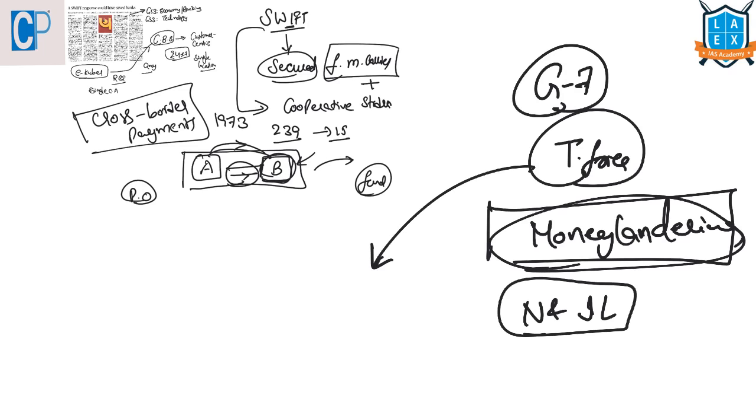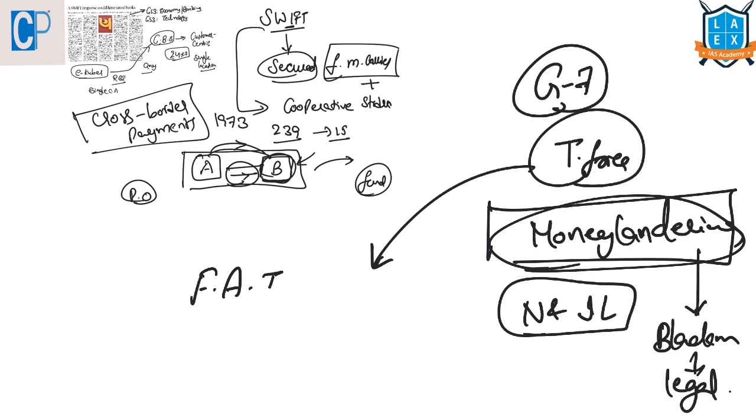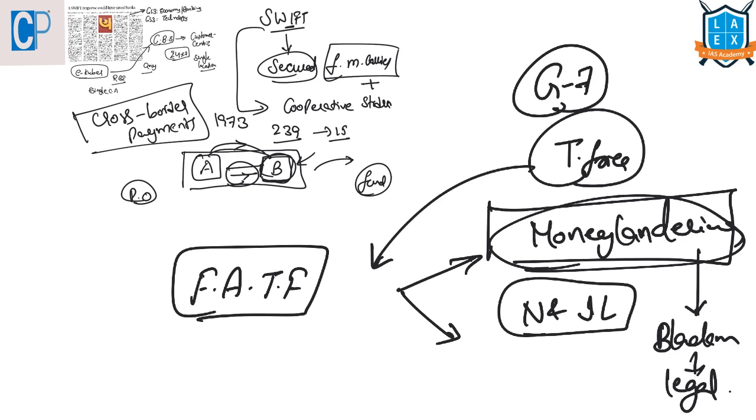What is money laundering? It is the conversion of black money into legal money. That task force is known as the Financial Action Task Force, an intergovernmental body that was set up with the purpose of developing policies at both national and international levels to combat money laundering as well as terrorist financing.